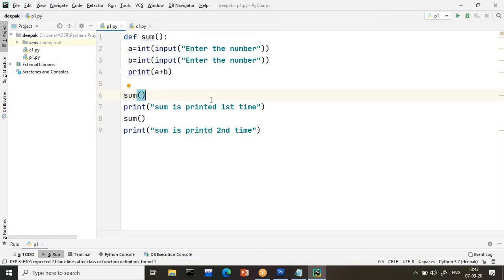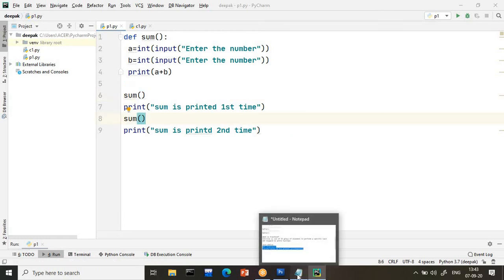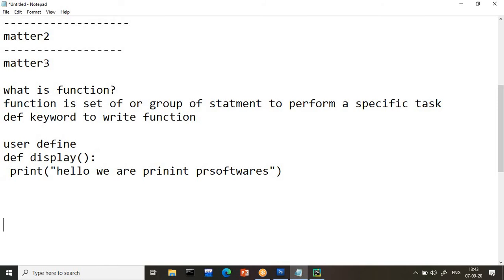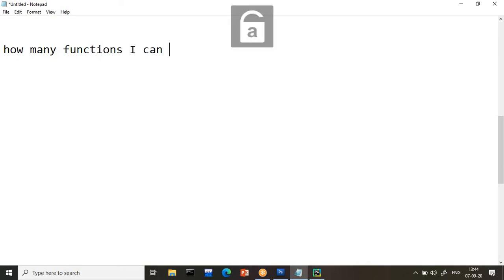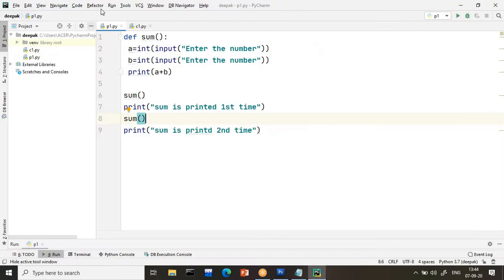Okay, so this is the basic concept of the function. I hope you are very clear about what exactly a function is. Now go to point number 2. What is point number 2? This is about the normal function. Sir, the next question you will get is: how many functions can I create for one program? Your answer is, you can create any number of functions.